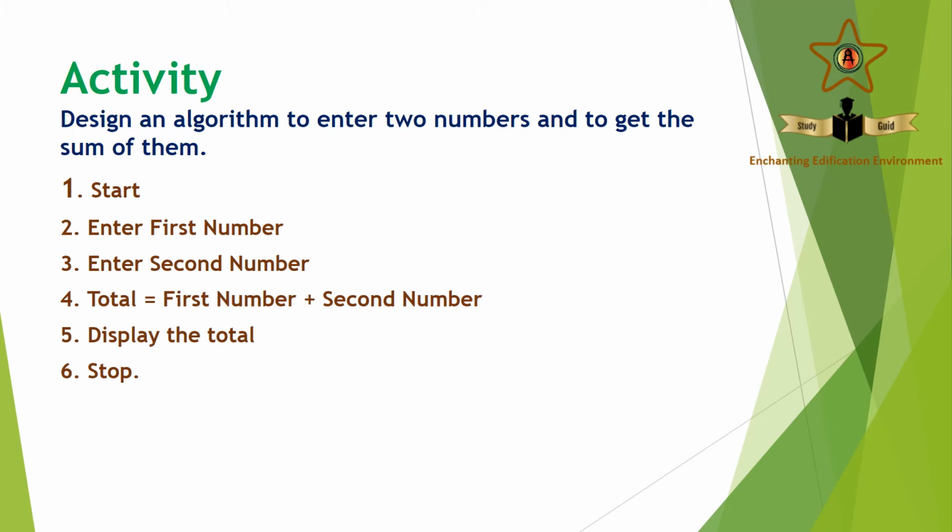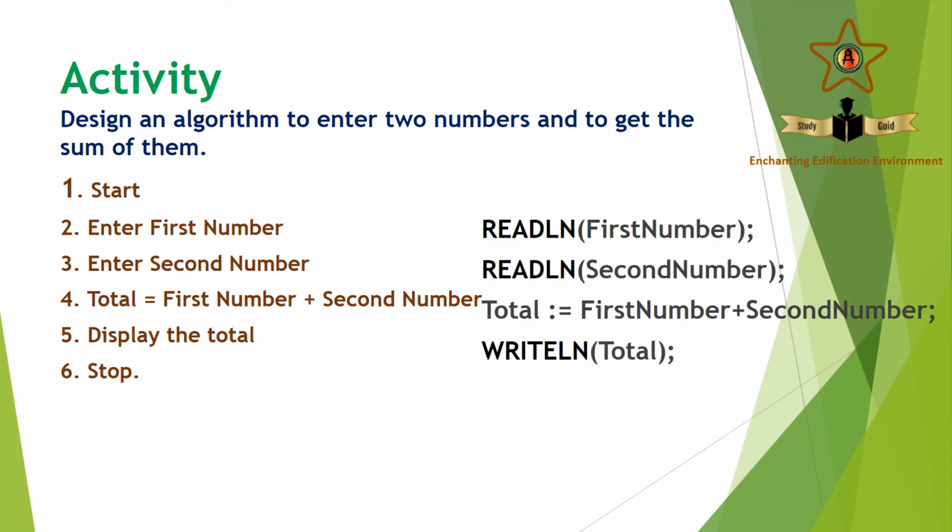Now we will consider how we can convert these statements into respective Pascal statements. Readln(first number). Readln(second number). Those are our two input statements. Total := first number + second number. That is going to be our assignment statement. That is the calculation. Then our output statement is writeln. So we have to have writeln(total).